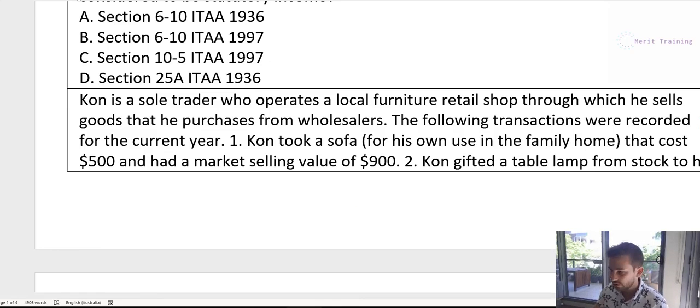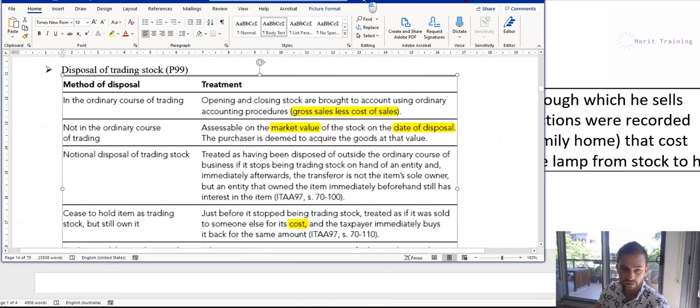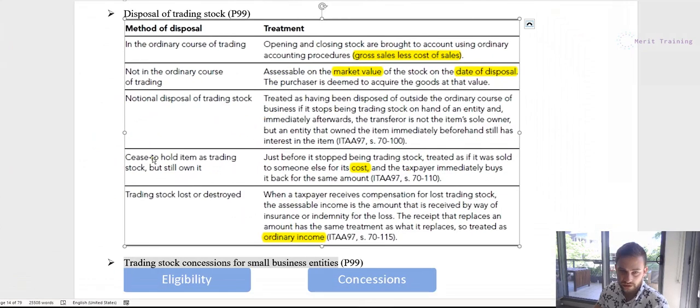So in that case, the situation that we would want to refer to is probably this one here. Cease to hold item as trading stock, but still own it. So in that case, we can see the keyword highlighted here is cost, right? So we basically dispose of it for cost. And that's per section 70-110. So for part 1, Con is going to have to include $500, which is the cost value, in his tax return as a sole trader.